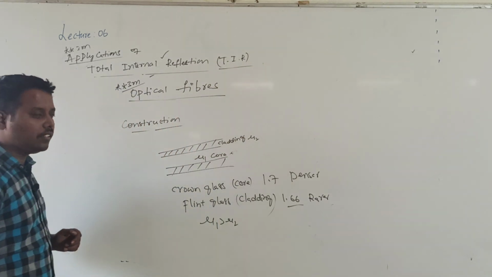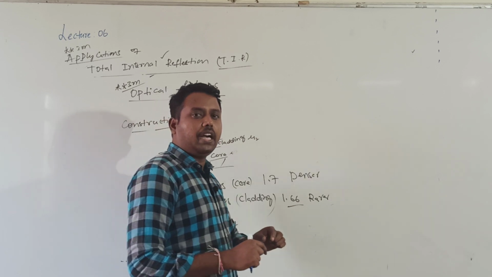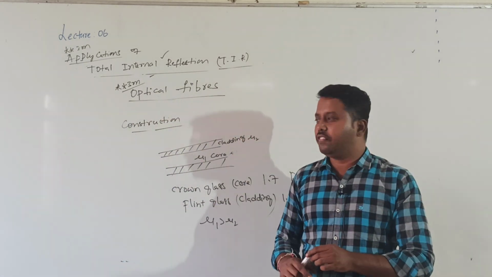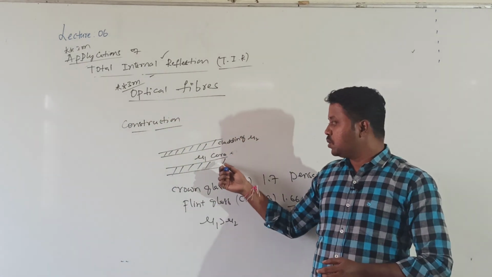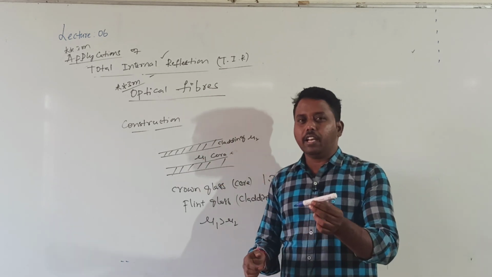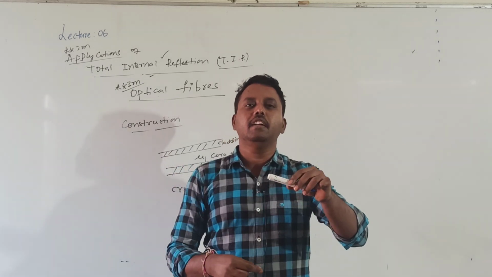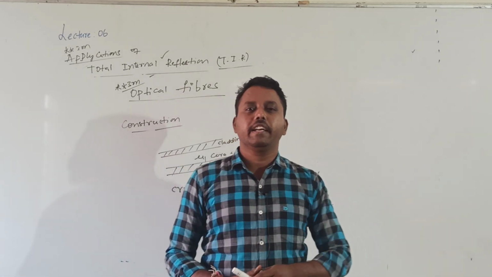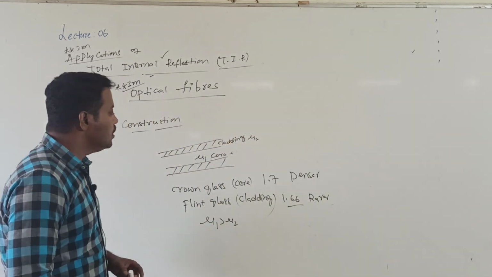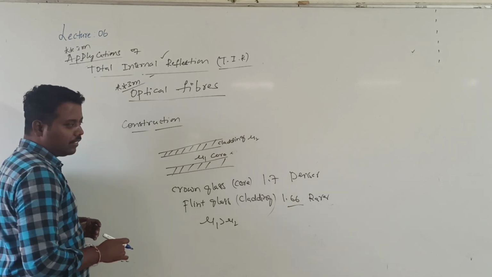Are you getting what optical fiber consists of? It is one glass fiber made up of glass only. So the inner one is of one material, and the outer one is of another. You take an ordinary cable wire also: inside, copper will be there, surrounded by insulating material. Like this, it is made up of glass. So the inner one will be the core, and the outer one will be the cladding.